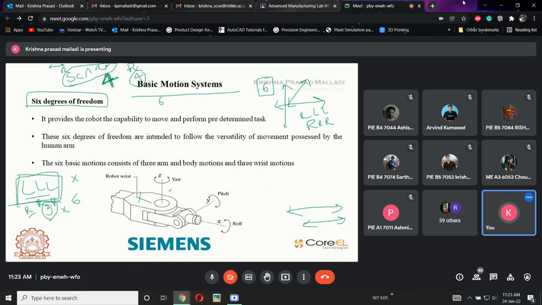Why? Because the robot anyhow will have these 3. It will rotate along Z, it will rotate along Y, it will rotate along the X direction. These 3 will be involved, and together we call it 6 degrees of freedom. See here, 6 degrees of freedom provide the robot the capability to move and perform predetermined tasks. These 6 degrees of freedom are intended to follow the versatility of movement pursued by the human arm. The basic 6-degree motion consists of 3 arm and body motions and 3 wrist motions. These will be 6 degrees of freedom.